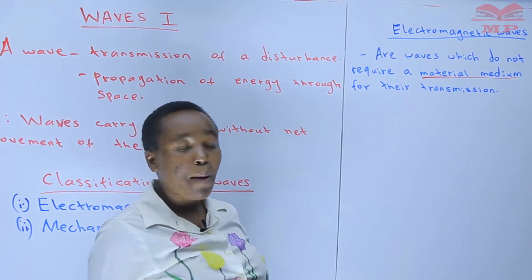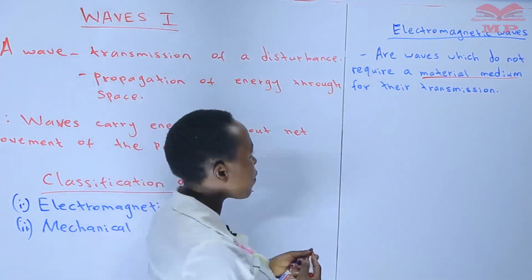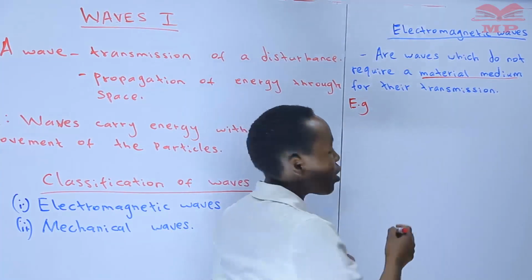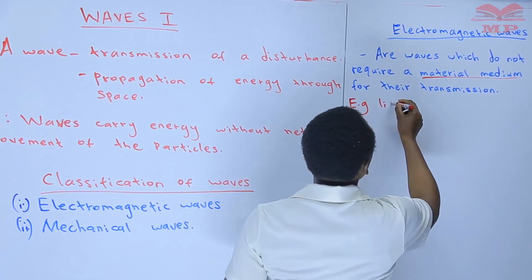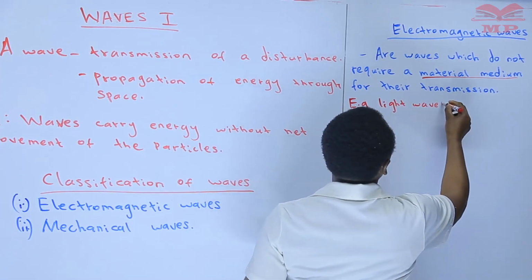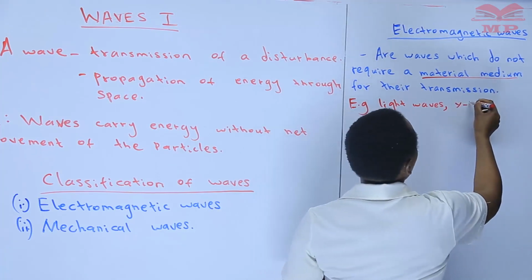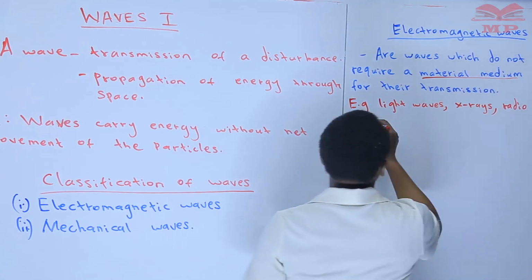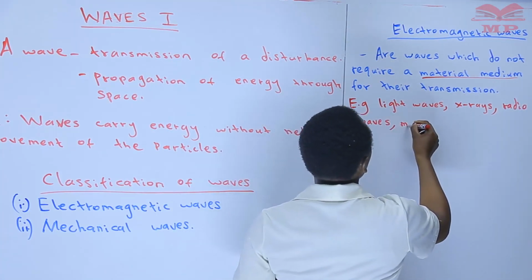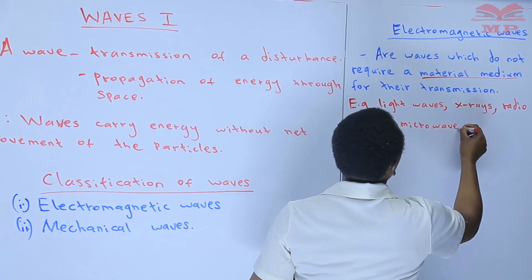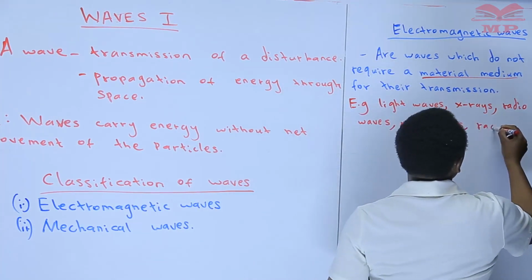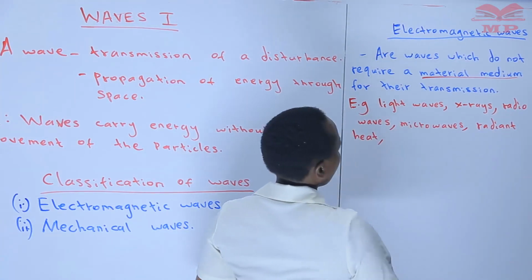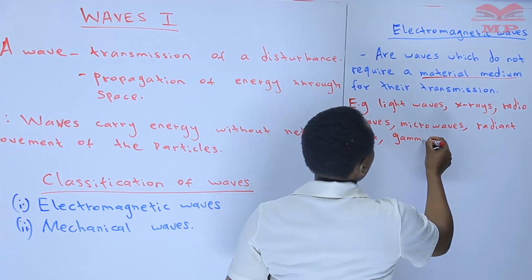So we can give examples of these electromagnetic waves. A very good example is what we call the light waves. We also have the X-rays, the radio waves, the microwaves, the radiant heat, the gamma rays.